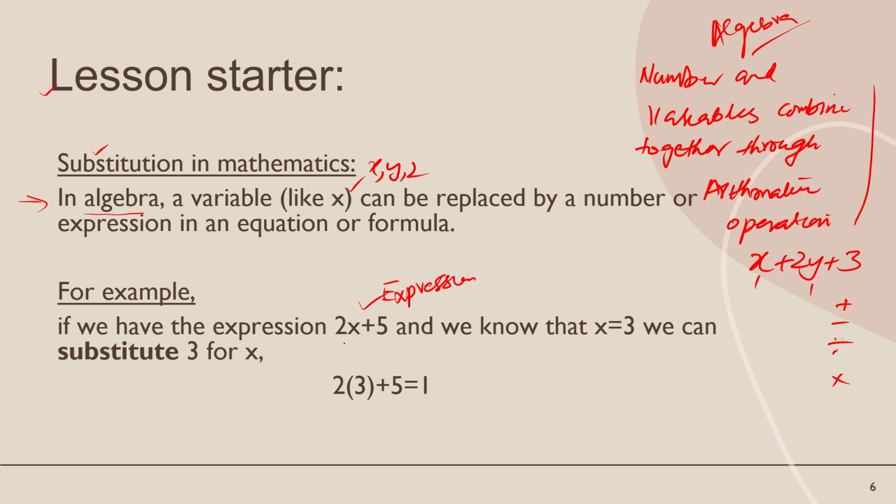We don't know the value of x. Now, right here we are given the value of x, which is 3. The first step is to write 2x plus 5. Replace x by 3 right here. Now find the product of 3 and 2: 3 and 2 are multiplied with each other, so 3 into 2 is 6, plus 5. The answer will be 11. That is the correct answer.